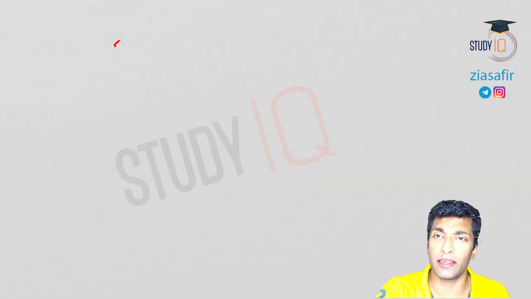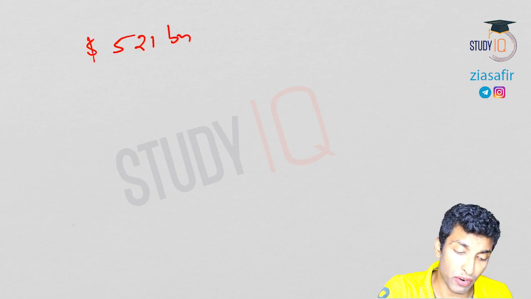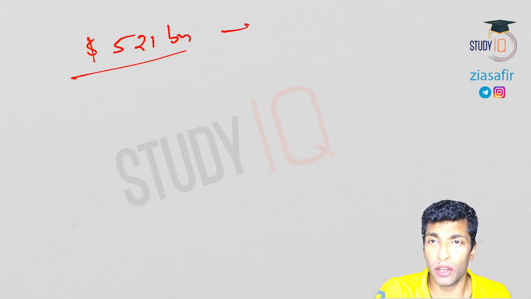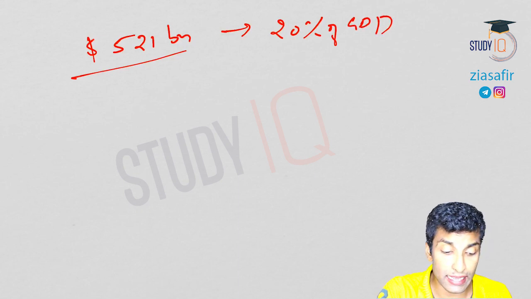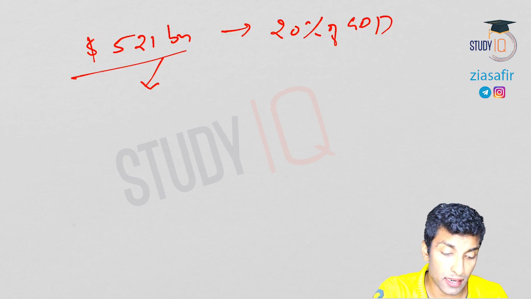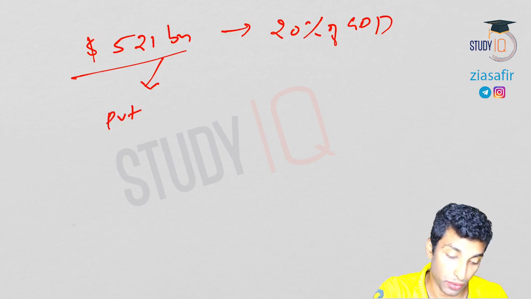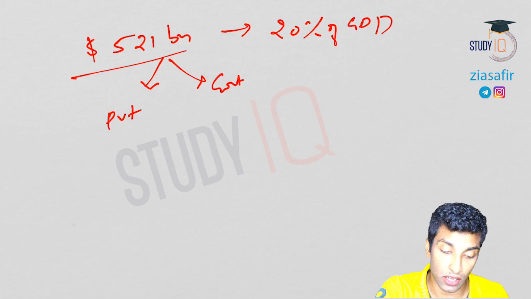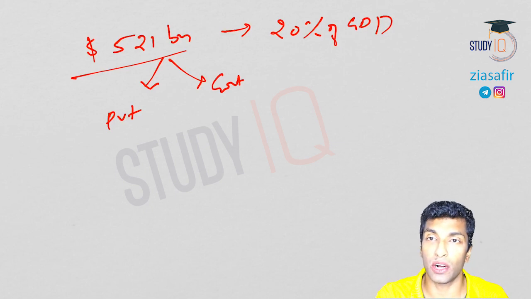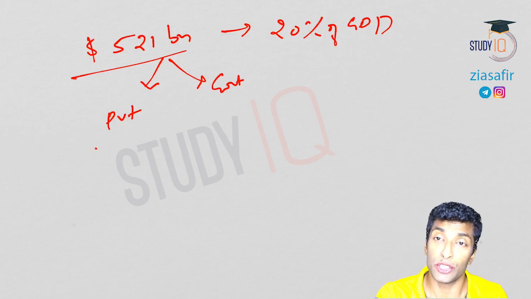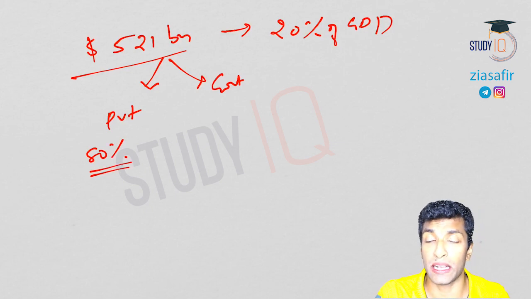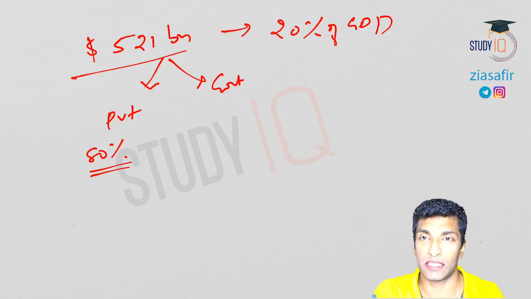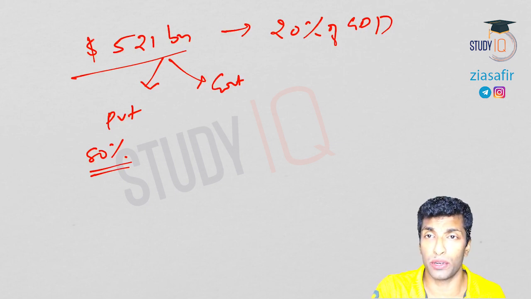But if you see external debt, last year it was $521 billion, which was so high it's close to 20% of GDP. Why is it 20%? Because this external debt includes private debt as well as government debt, and we have just talked about government debt, which is very less. So private debt is around 80%. So in external debt, whose contribution is maximum? Private contribution is maximum, and this question was asked in 2019 prelims.